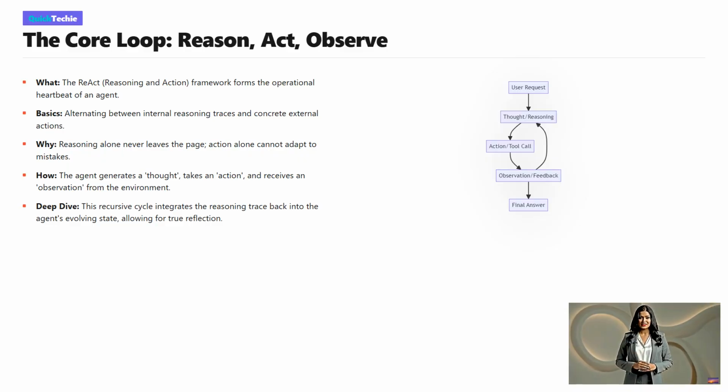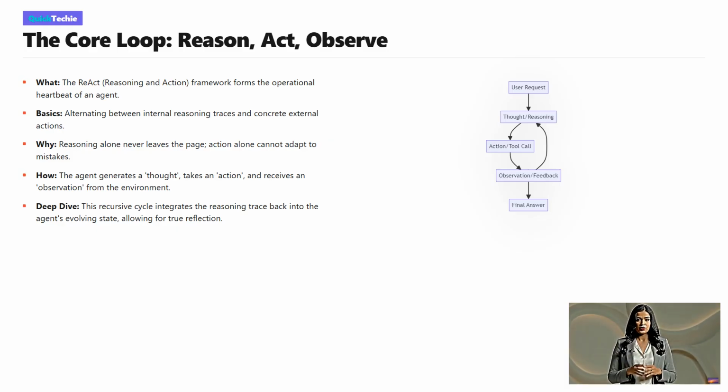Let's trace the flow on this diagram. We start at the top with a user request. The agent doesn't just blurt out an answer. It moves into the thought node to reason about the problem. This leads to an action, like searching a database. The result of that action is the observation node. Notice the arrow looping back from observation to thought? That is the reflection mechanism. The agent evaluates the feedback, thinks again, and continues this loop until it is confident enough to break out and